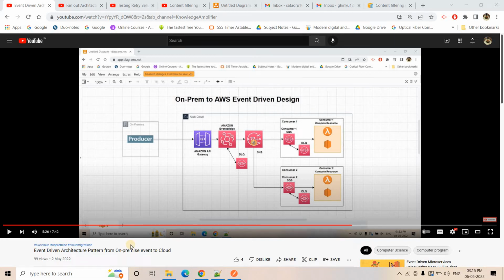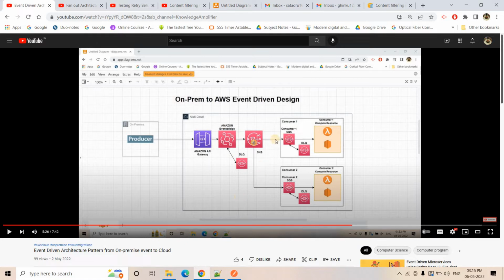So already in our previous video, we have discussed one event-driven architecture pattern from on-premise event to cloud. That is basically this particular architecture which triggers a cloud pipeline if some event occurred in an on-premise system, right? Now today in this video, let us try to explore different components of this architecture so that if required, we can regenerate the same architecture in our project.